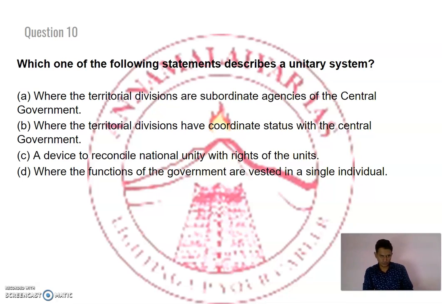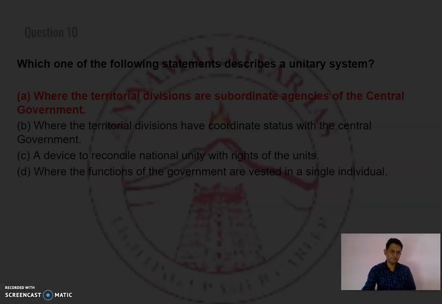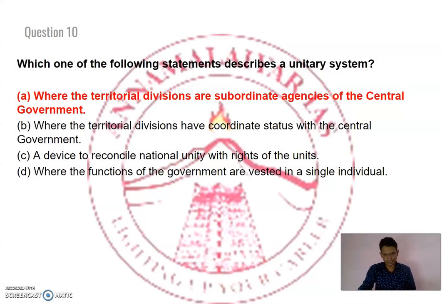No. C, a device to reconcile national unity with rights of units. No. Where the functions of the government are vested in a single individual. Again, this is also no. So the exact aspect with respect to the unitary form of government is option A. So again, this can be asked.